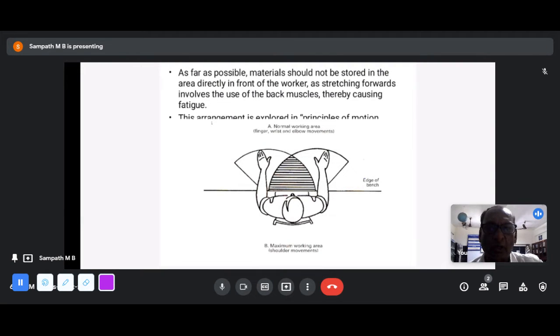So it's called the normal working area. Wherever you see here, the finger, the wrist and elbow are moving. All others are stationary. So his hands and fingers get tired, and how can this motion be studied, and then can we improve on this for the worker? Okay, so very important.